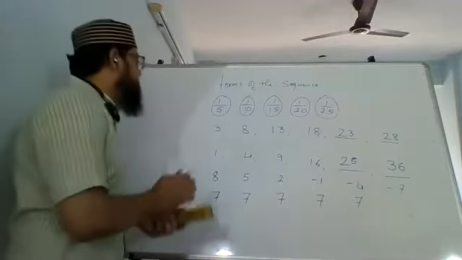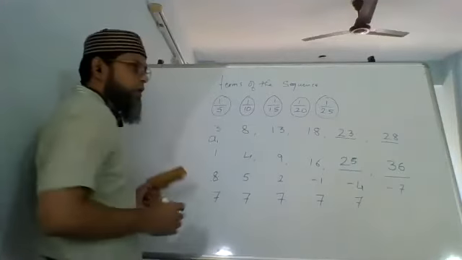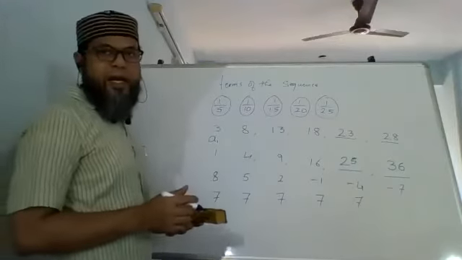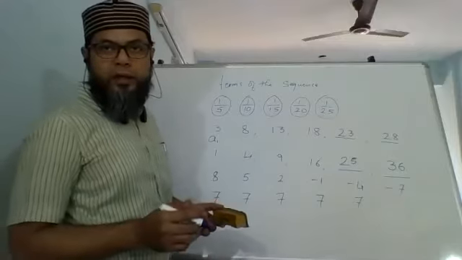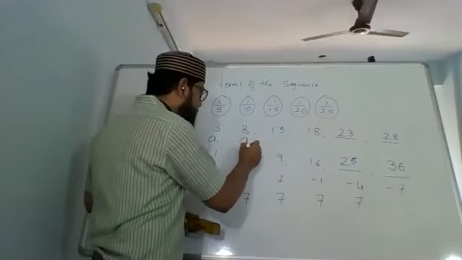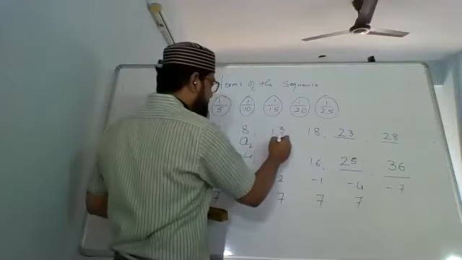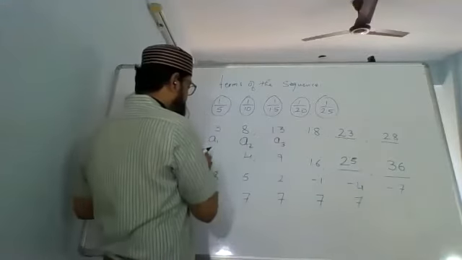The first term is normally denoted by A1. Second term will be denoted by A2. Third term will be denoted by A3.